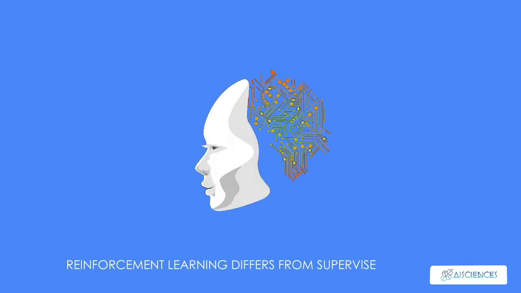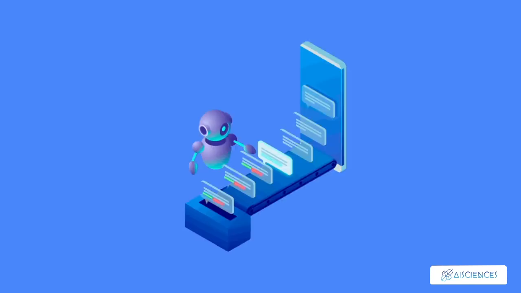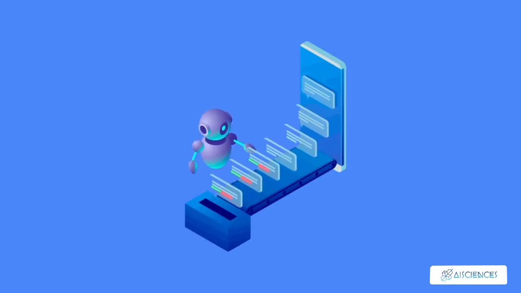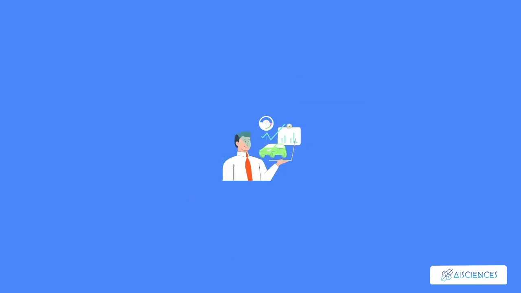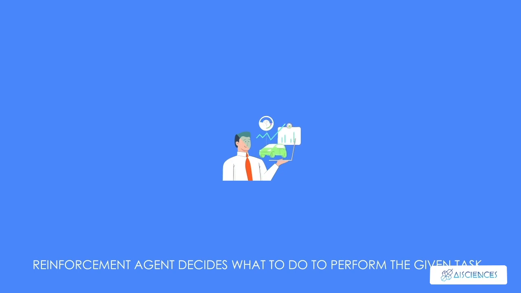Reinforcement learning differs from supervised learning in a way that in supervised learning the training data has the answer key with it, so the model is trained with the correct answer itself, whereas in reinforcement learning, there is no answer, but the reinforcement agent decides what to do to perform the given task.